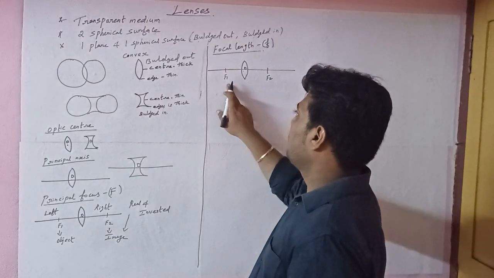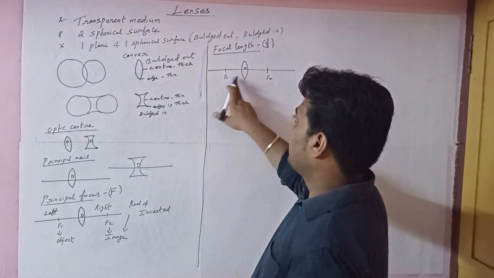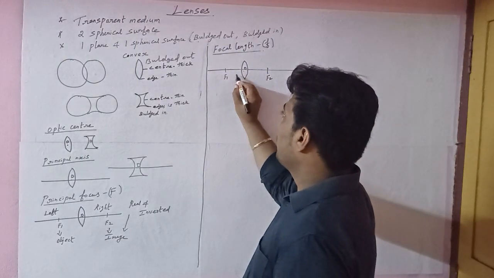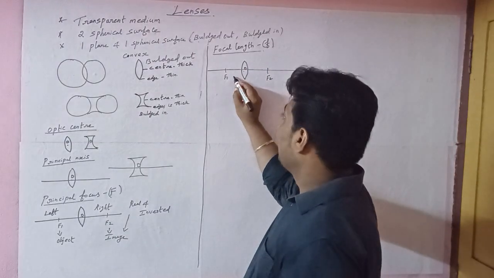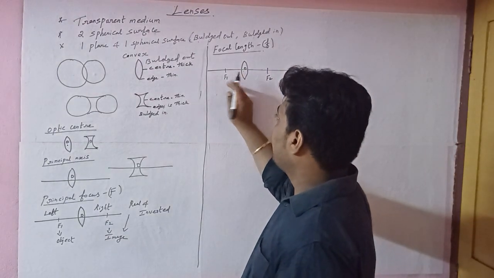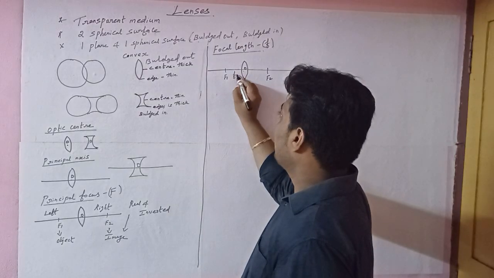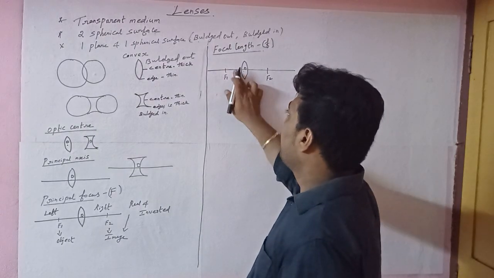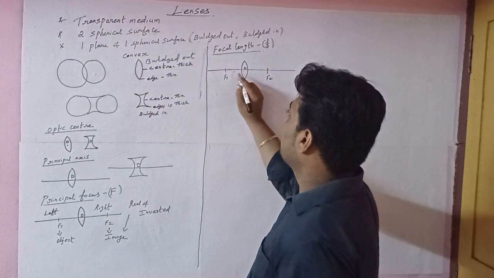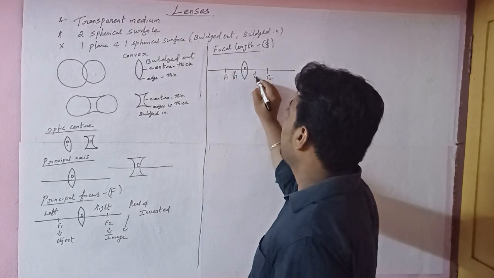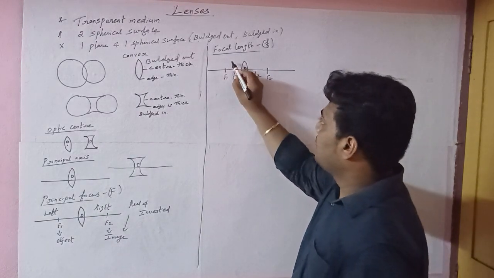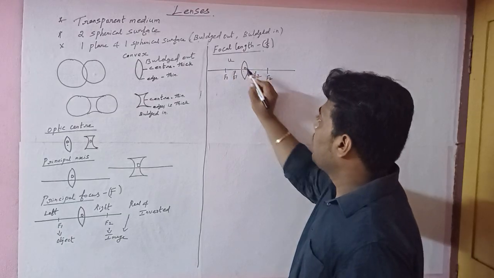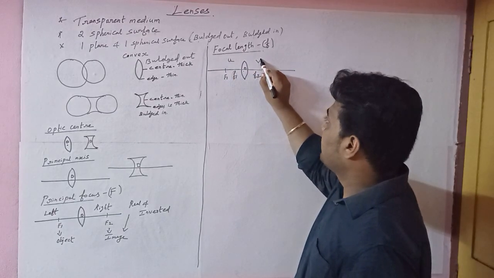For example, if O is the optic center and F1 is the object, what is the focal length? The distance between the optic center and F1 is called the focal length F1. This is F1, and this is F2. This is the object distance, which should be represented by the letter U. The image distance should be represented by the letter V.